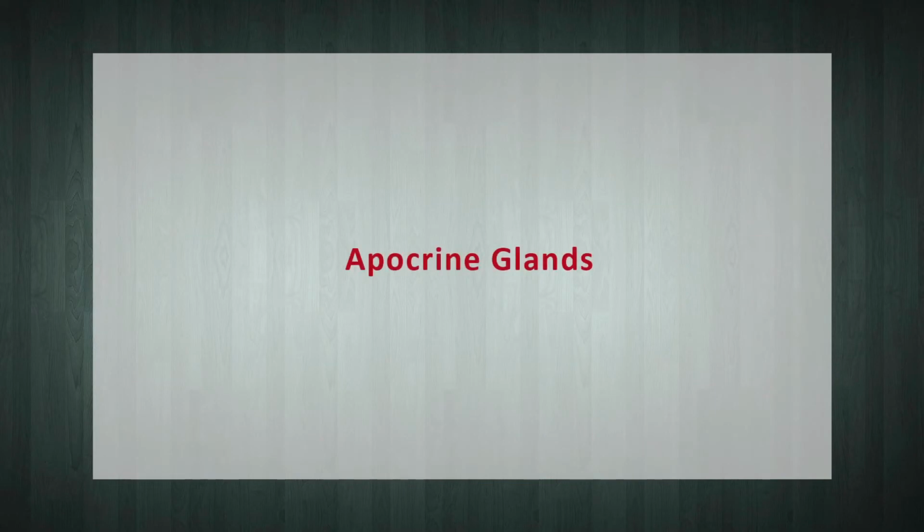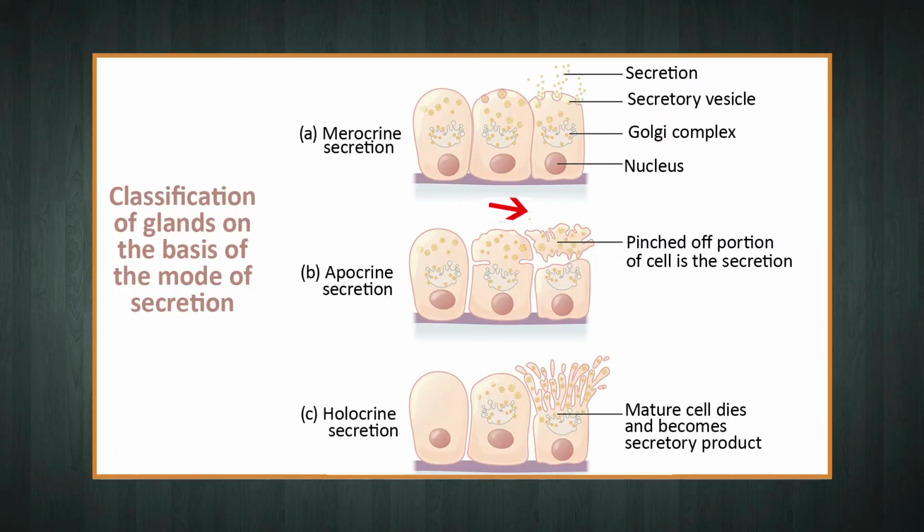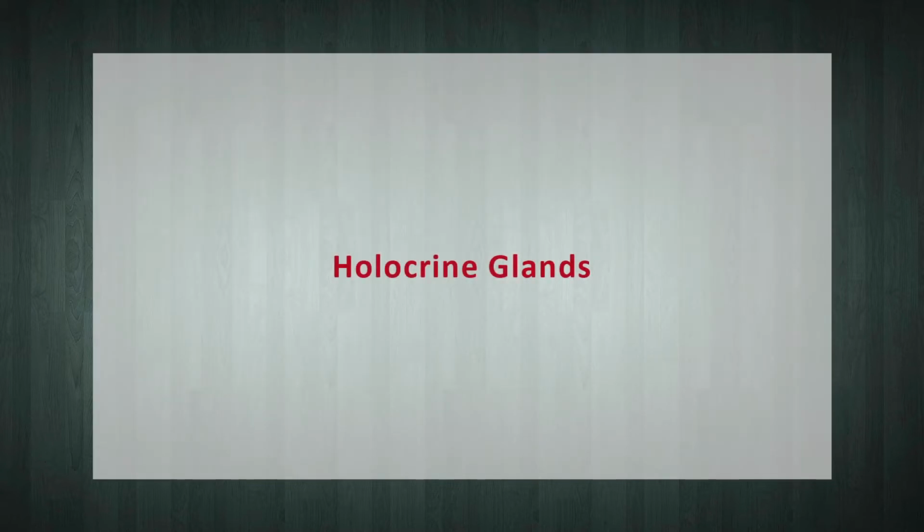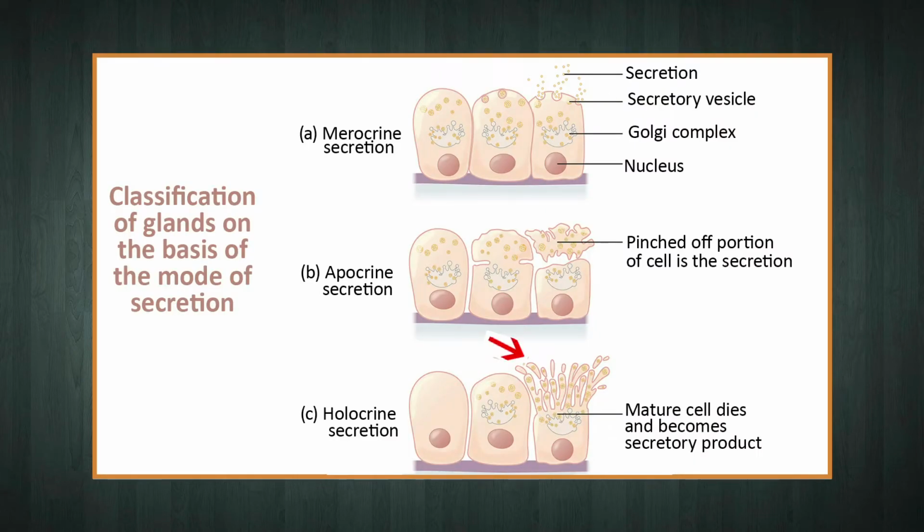Next is the apocrine glands. In these glands, the secretion accumulates as secretory granules in the distal part of the cell, which then breaks down and secretion is released. The example of these apocrine glands is the mammary glands. Another gland type is the holocrine glands. In these glands, the whole cell fills with a secretion which then breaks down and the secretion is released. For example, the sebaceous glands are a type of the holocrine glands.